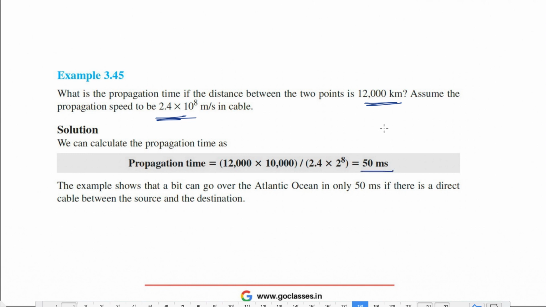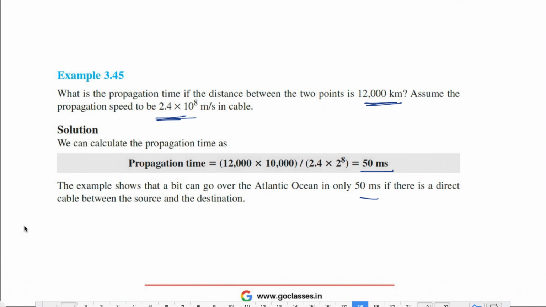This example shows that a bit can go over the Atlantic Ocean in only 50 milliseconds if there is a direct cable between source and destination. The Atlantic Ocean is one of the largest oceans in the world and is huge, I think around 12,000 kilometers or something. If there's a cable between two endpoints of the Atlantic Ocean, then we just need to wait 50 milliseconds, which is just a blink of an eye. In that time you can send your data from one end to another, because the data speed is almost equal to the light speed, which is 2.4 into 10 power 8.